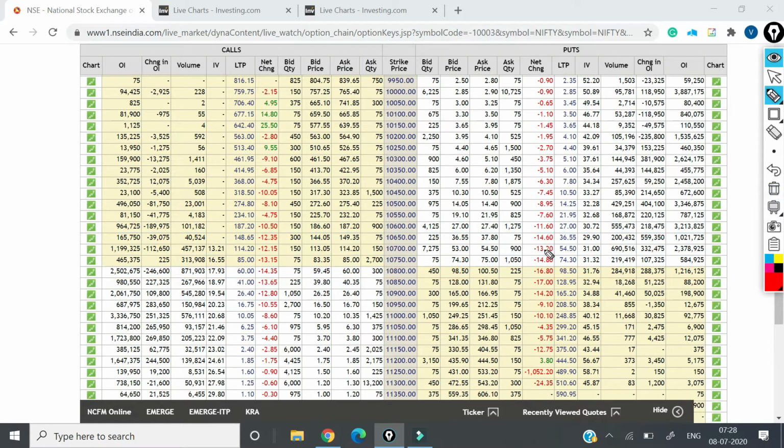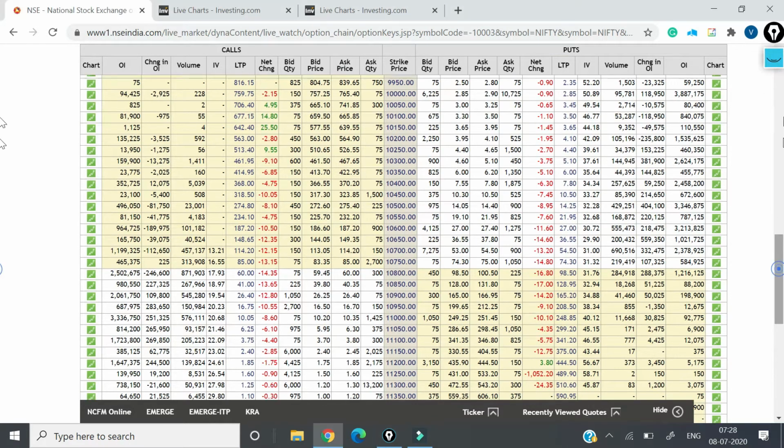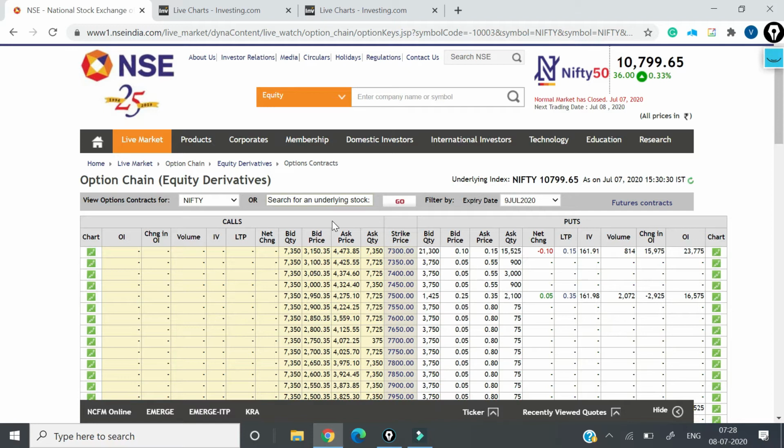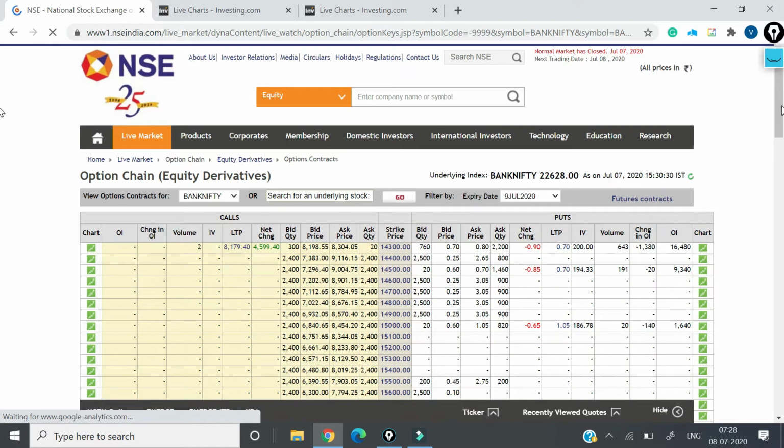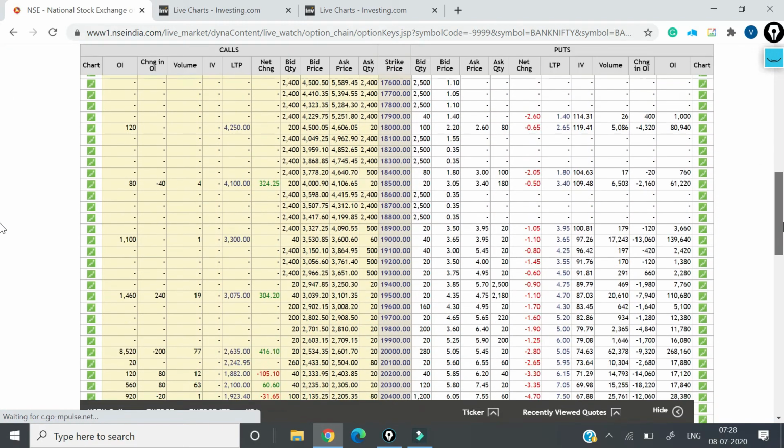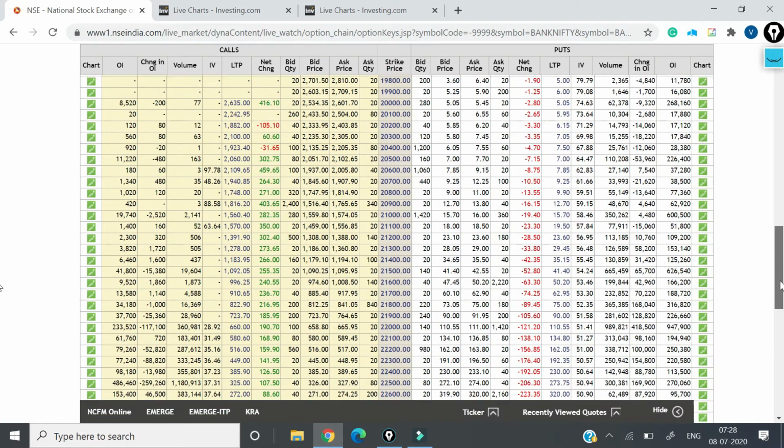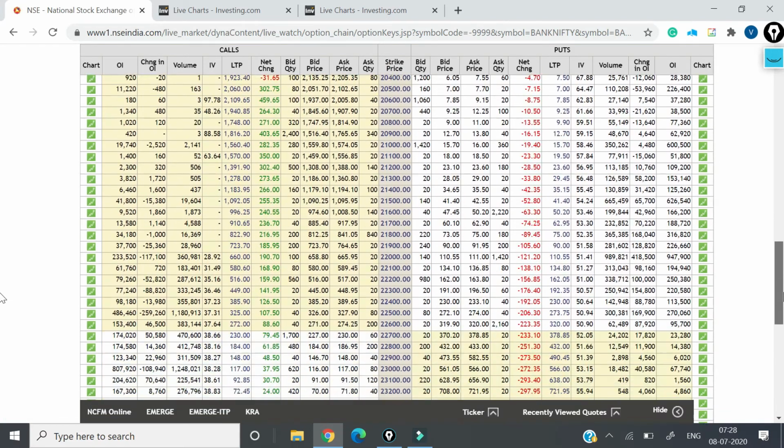Okay, so we can clearly see there is a support at the lower level, that is 10,700 levels, and 10,900 has a resistance. If it is breaking 10,900, I think we can see the upper level, that is 11,000. Whether we will see that today or tomorrow, we don't know. We will try to figure that out right away.